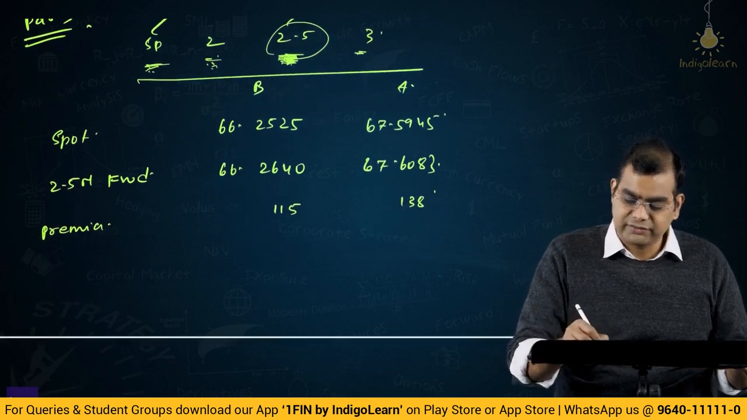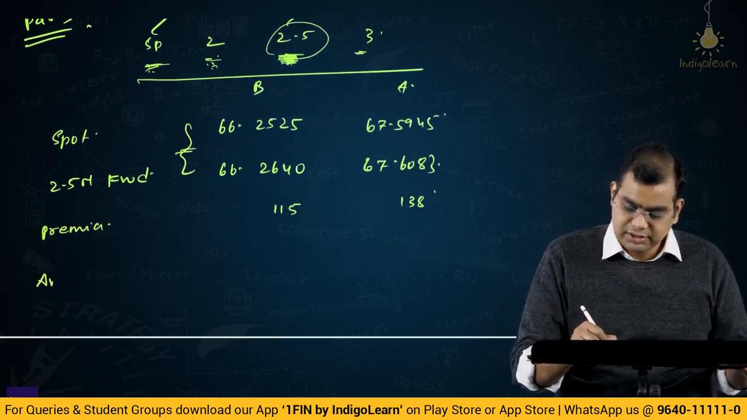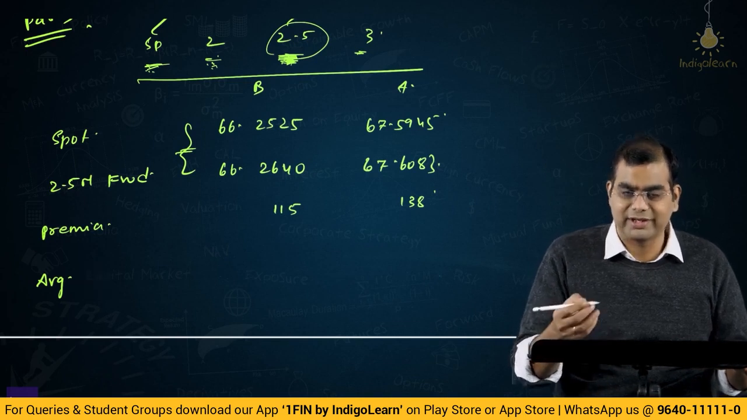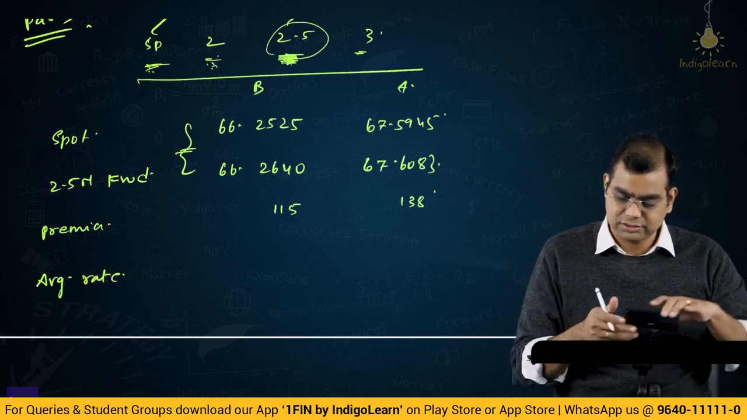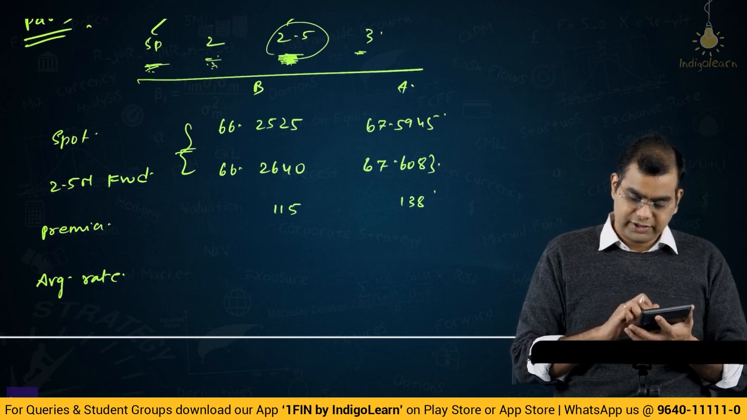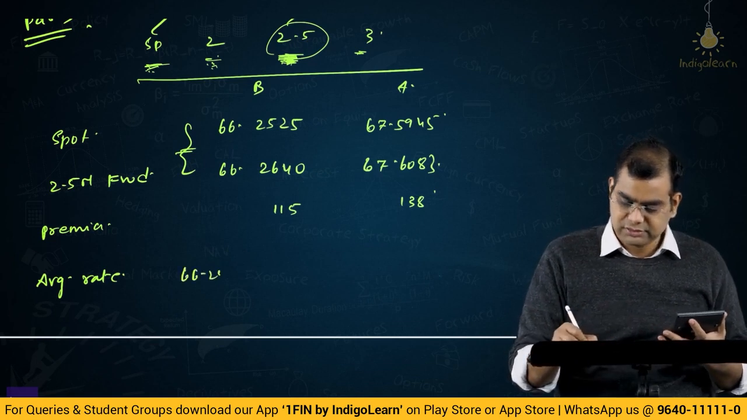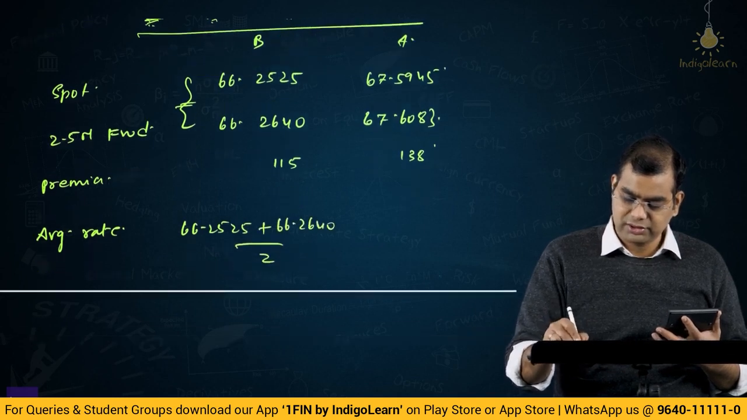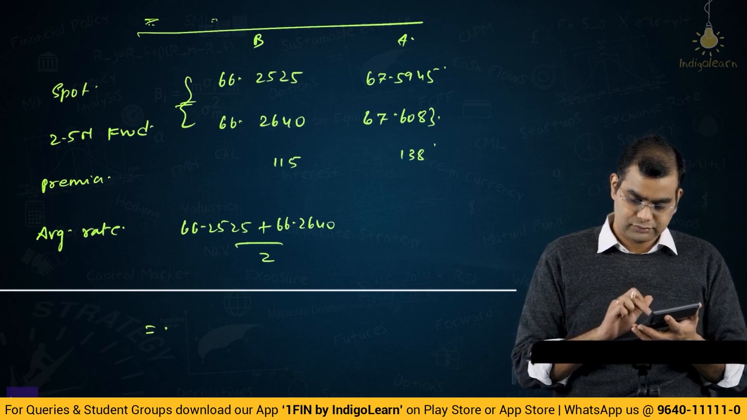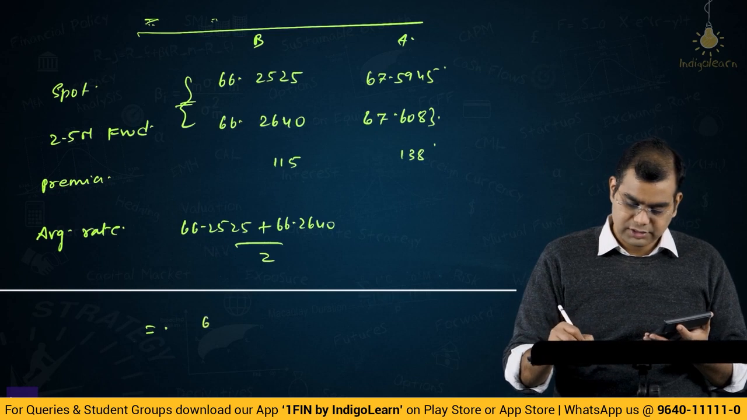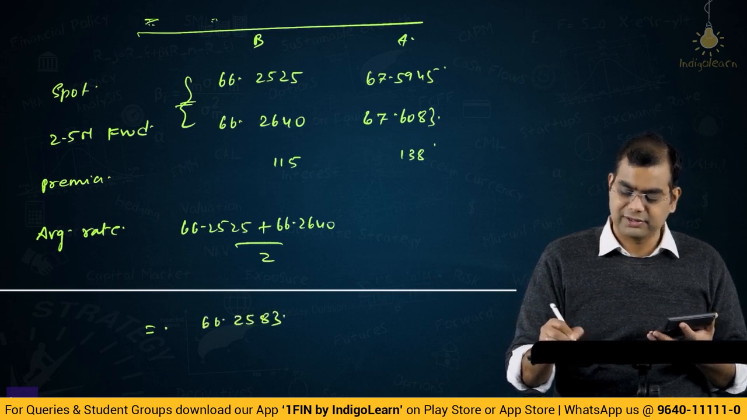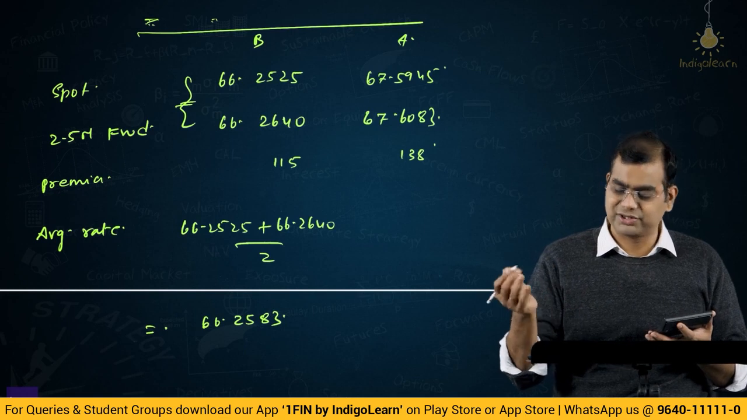So on average rate, we take the average of these two. Which is why I don't like it, how can you take the average of spot and forward? But anyway, average rate is equal to 66.2525 plus 66.2640 divided by 2, that is equal to 66.2583. I'm rounding it off to 4 digits. There is a 5th digit also, I'm ignoring it.